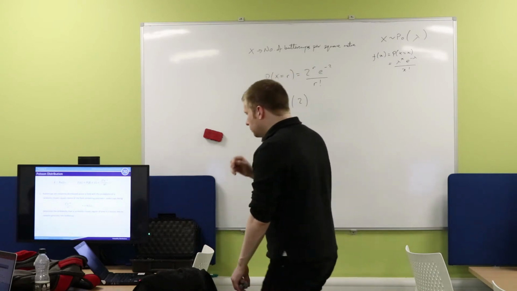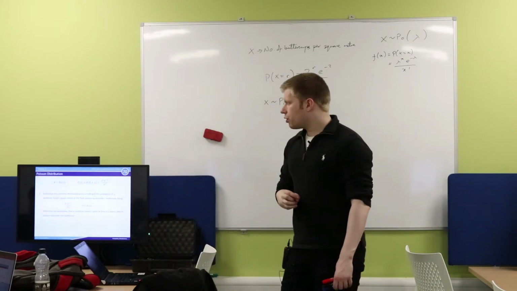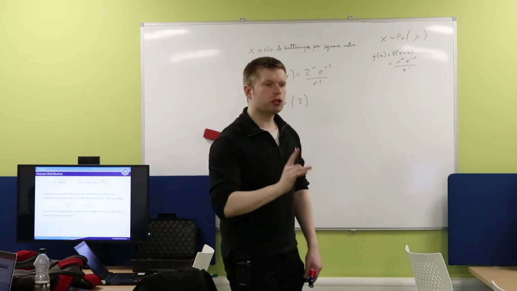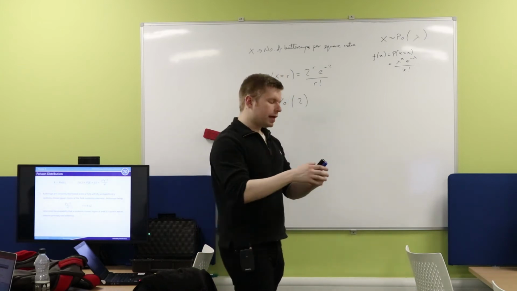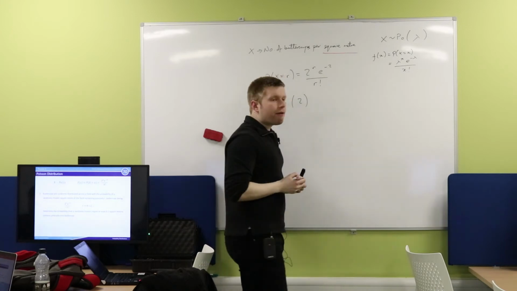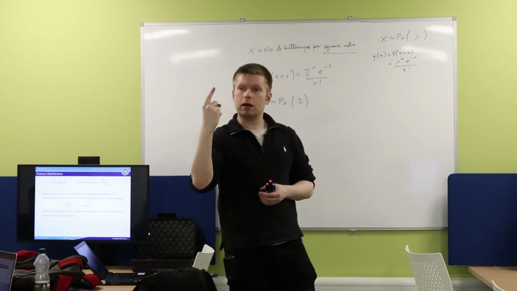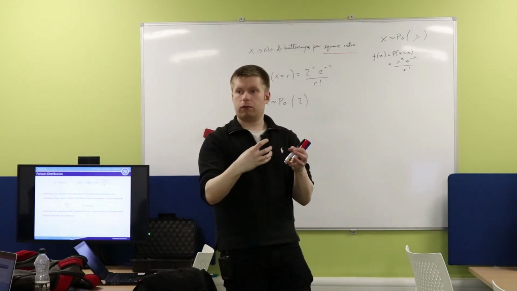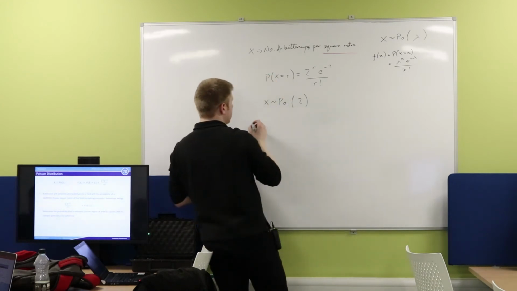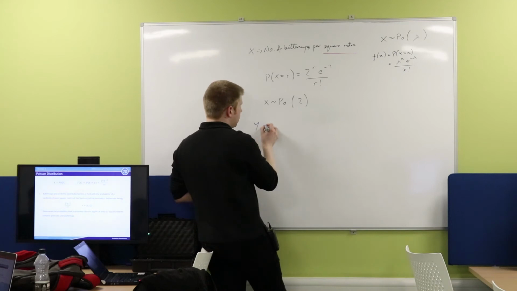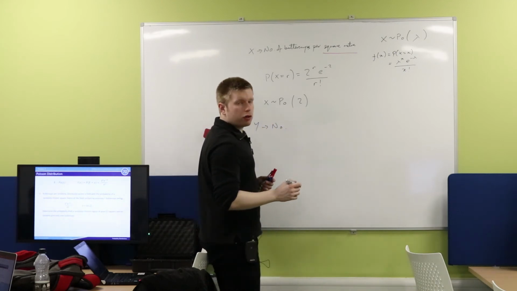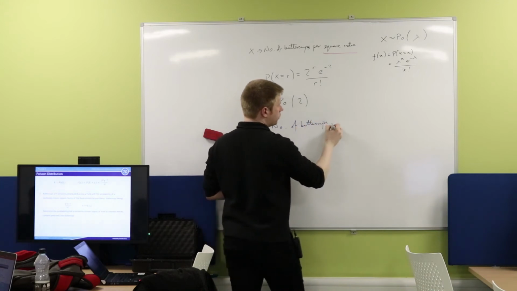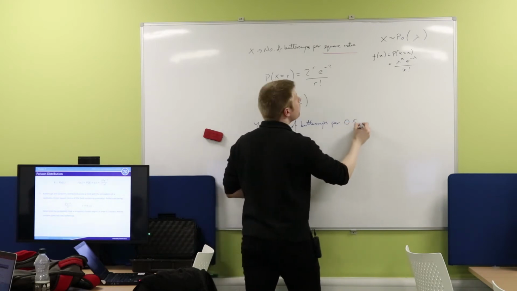Yeah? So now I need to determine the probability that a randomly chosen region of area 0.5 square meters contains precisely 1 buttercup. Now, are you happy that in this case, I'm changing the area which I'm looking at? It's no longer going to be 1 square meter, it's half a square meter. So in other words, the rate is reduced by half. Okay? So I can define that with a new random variable. Let's call it y, because it comes after x. So y is going to be the random variable that represents the number of buttercups per what? Per 0.5 square metres.